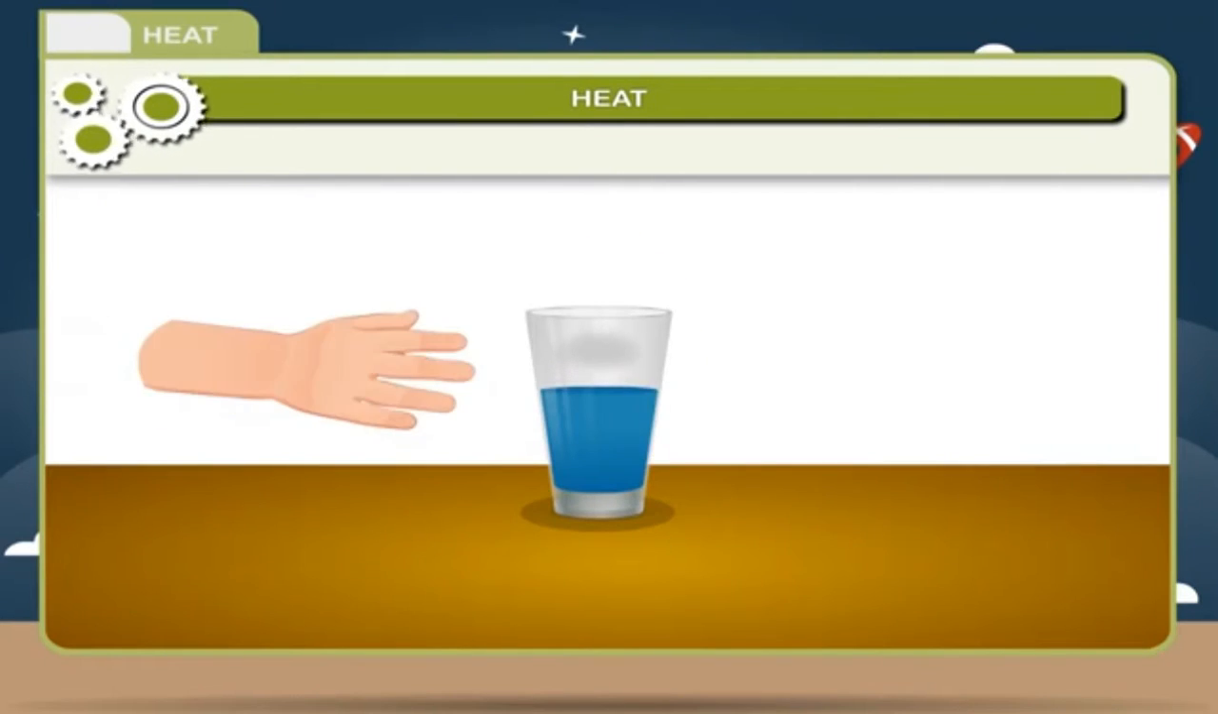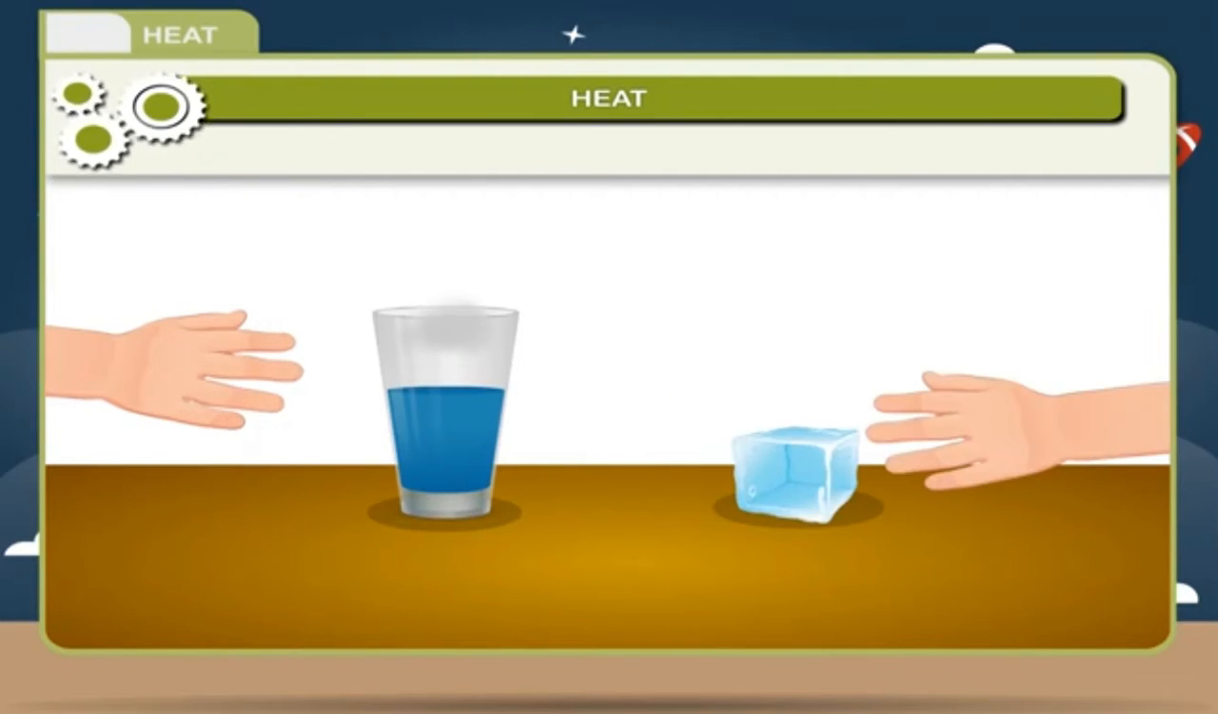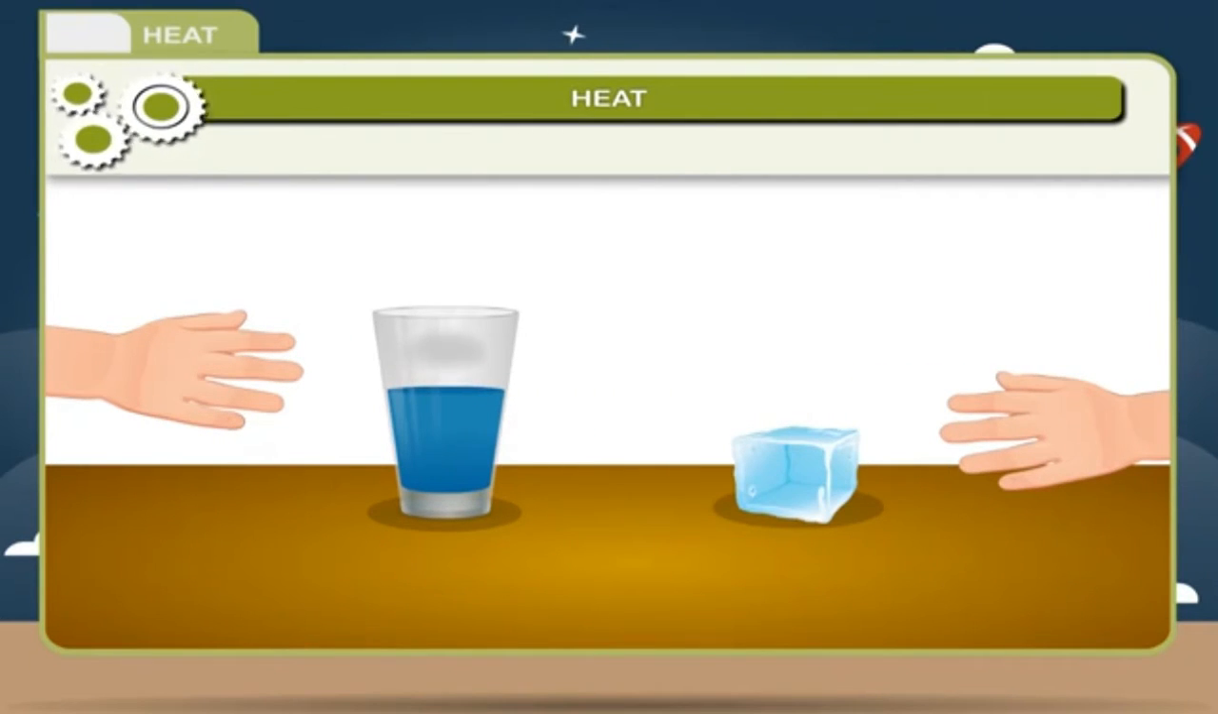What happens when you suddenly touch a glass of hot water or an ice cube? You will feel a sensation of hotness or coldness. This happens because there is a transfer of energy in both cases. Thus, heat is a form of energy which makes any object hot or cold.